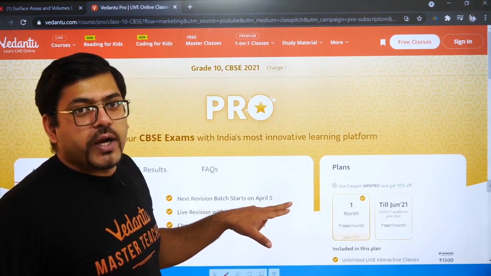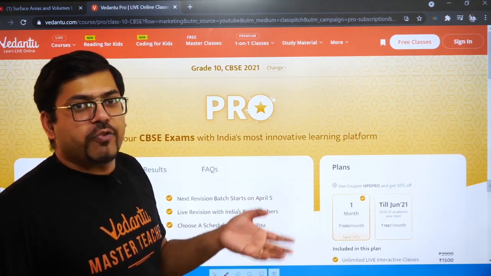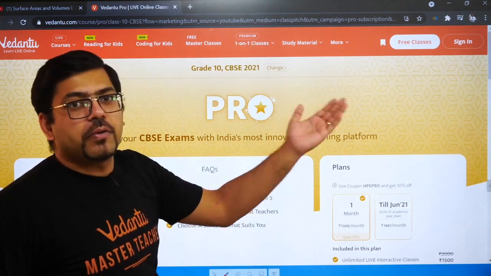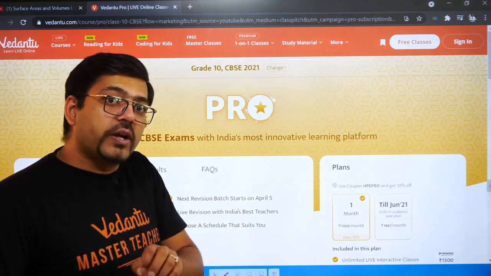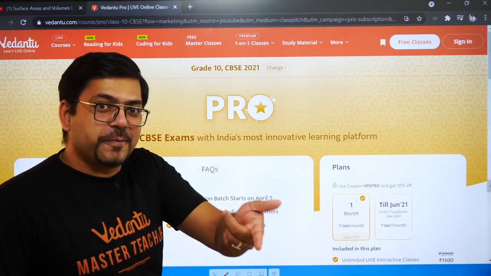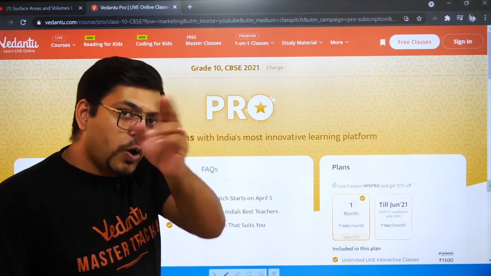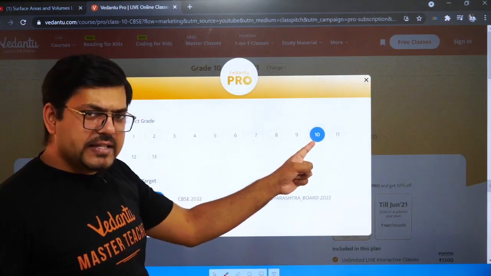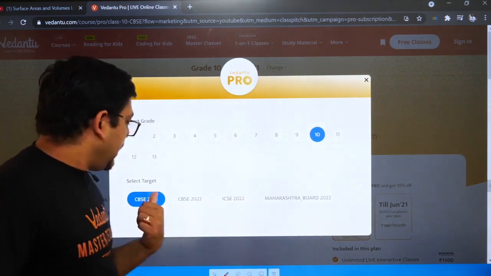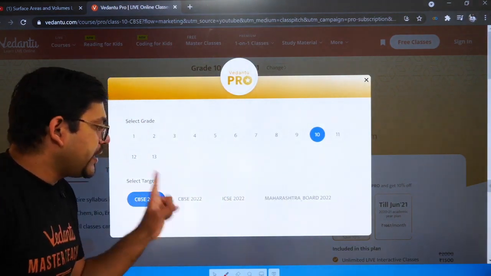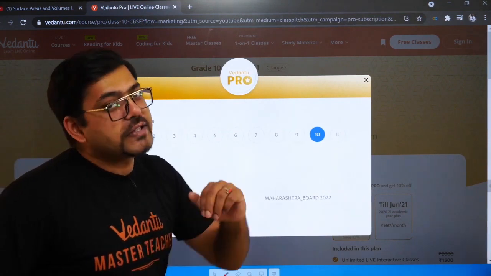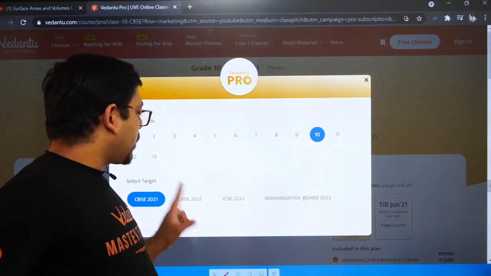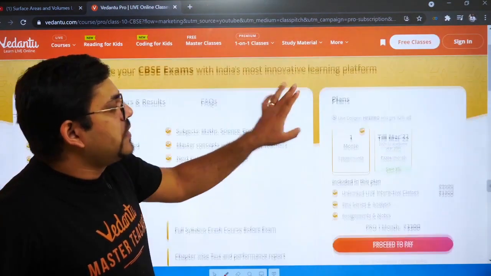Now, if you are a student who doesn't want this course, say for example, you have come from 9th to 10th and you will have to give the board next year, so you want a course according to you. No issues, just click on change, select 10th only, but in the board select CBSE 2022, since you have to take the boards next year. Once you click here, this price will change.